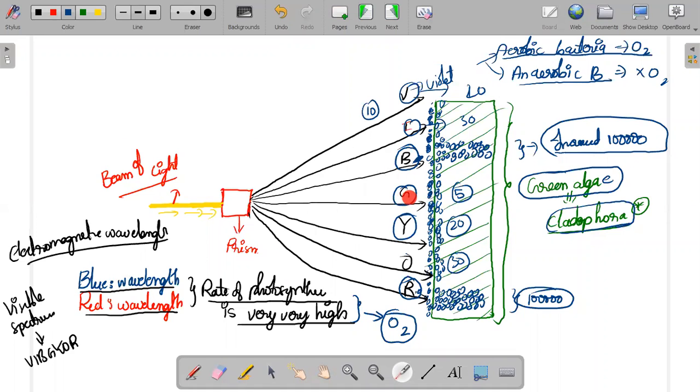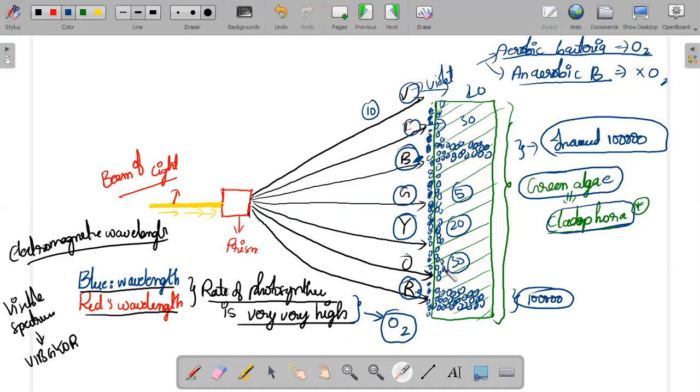They will not have a sufficient amount of photosynthesis, and the end product oxygen will not be produced in a sufficient quantity. And what about the bacteria present at the green area? They will decrease. They will die because oxygen is not produced in a sufficient quantity.